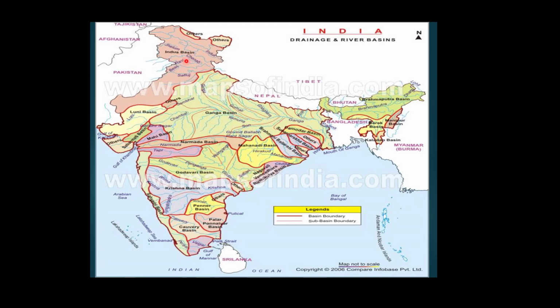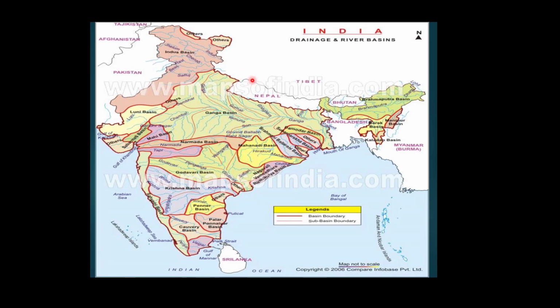You see the Indus river, which has its source near Mansarovar lake in the Tibetan region. Satluj also originates nearby, around where the Indus river originates, and the Brahmaputra river also originates near the eastern part of the Indus river.